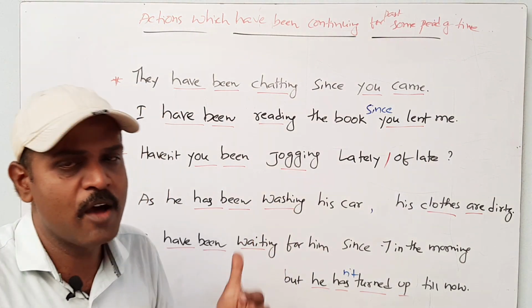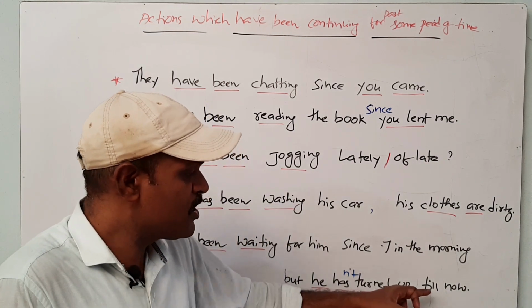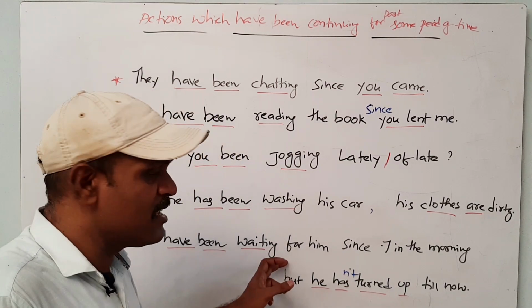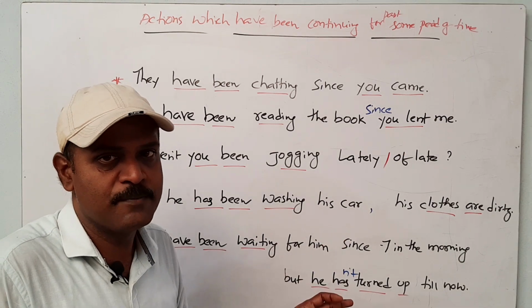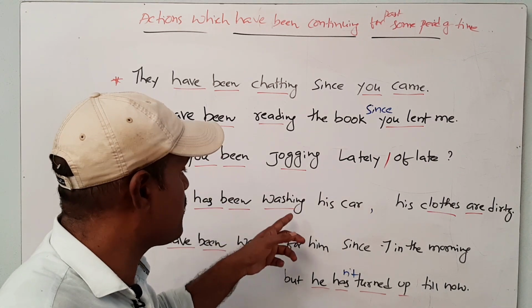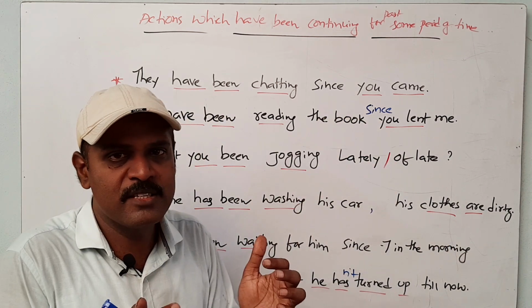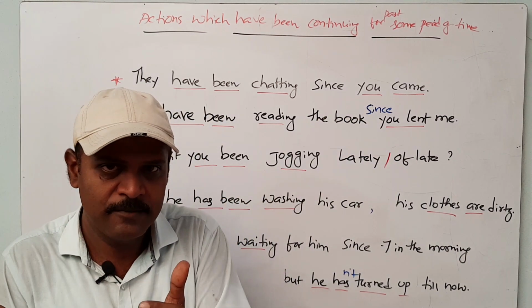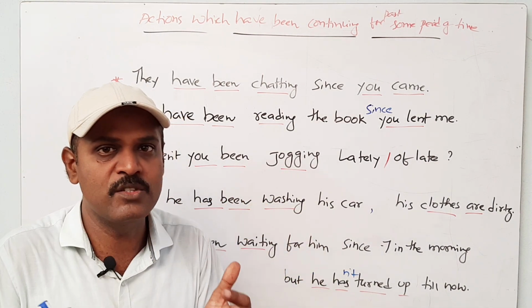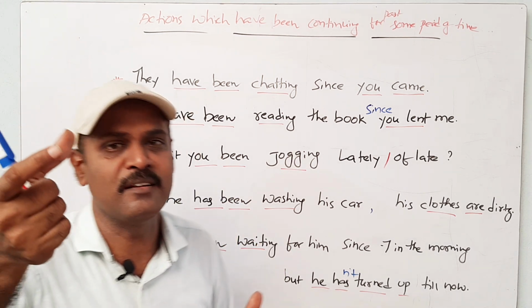So in this case, we have been using some kind of advanced expressions. And one more thing, he hasn't turned up till now. This sentence is in present perfect. This sentence is in present perfect continuous tense. I have mixed two tenses here. In this case also, I have mixed present perfect continuous tense plus simple present. In this case, I have mixed present perfect continuous tense plus simple past. So in this case, according to situation, according to time sequence, we have to mix up some kind of tenses for lengthy meaning, not in general meaning.